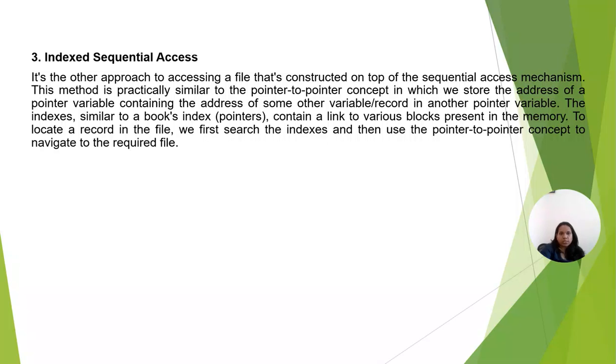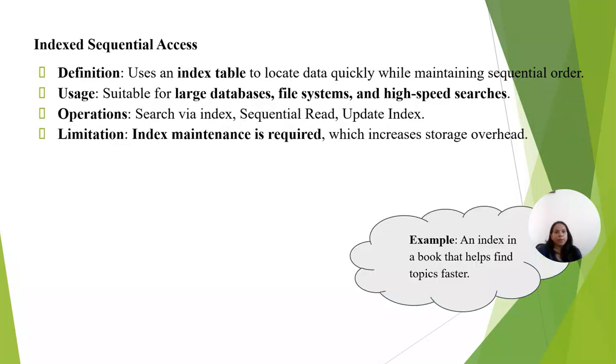Indexed access is an approach that builds a similar construct on top of the sequential mechanism, containing links to the blocks present in the memory. To locate a record in the file, we first search the index, then use the pointer to navigate to the corresponding record. It is used as index tables to refer to large databases, with searching via the index and then sequential read and update of information. An index is required, which increases storage overhead. Again, for the index we need some memory.